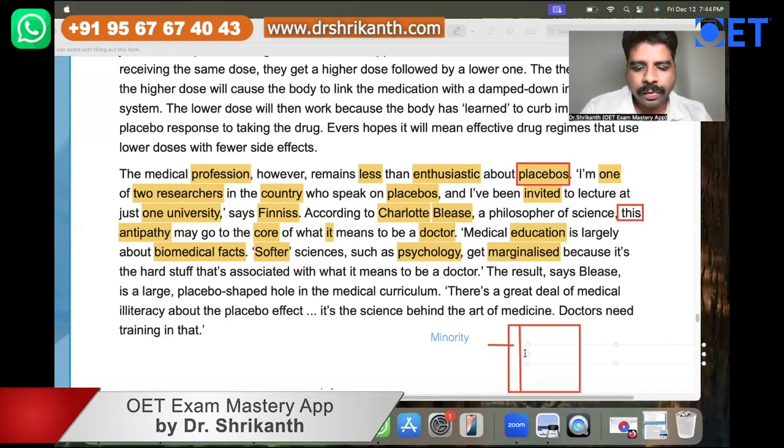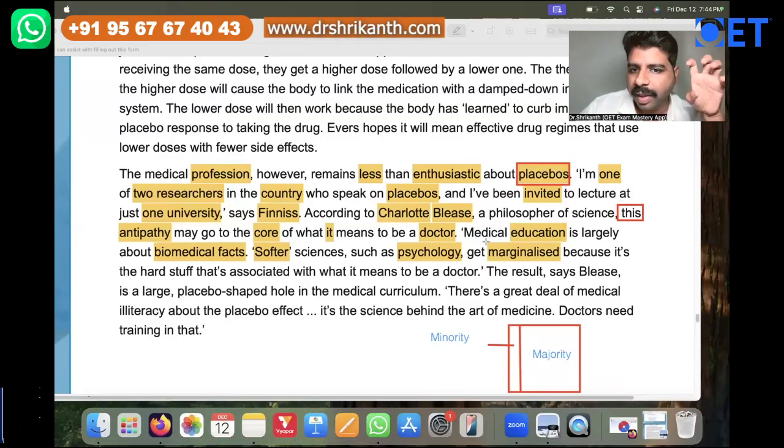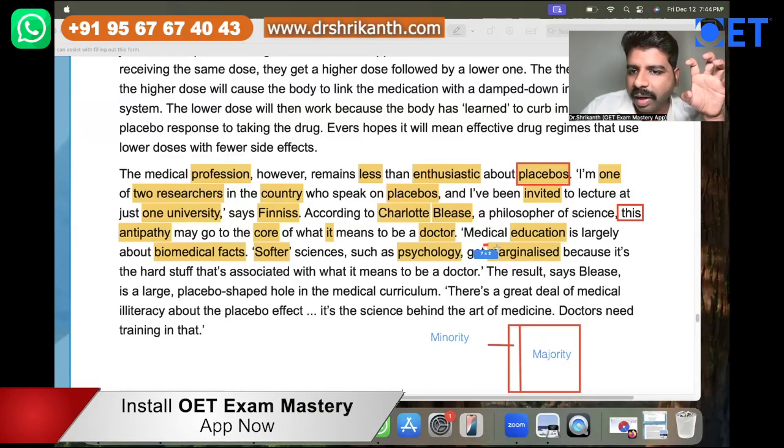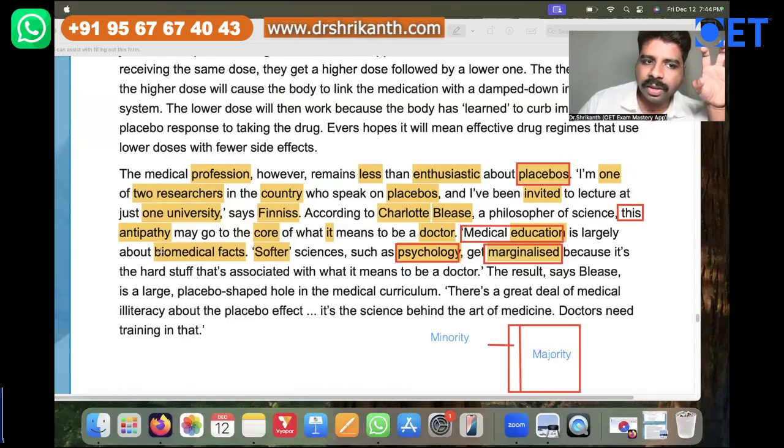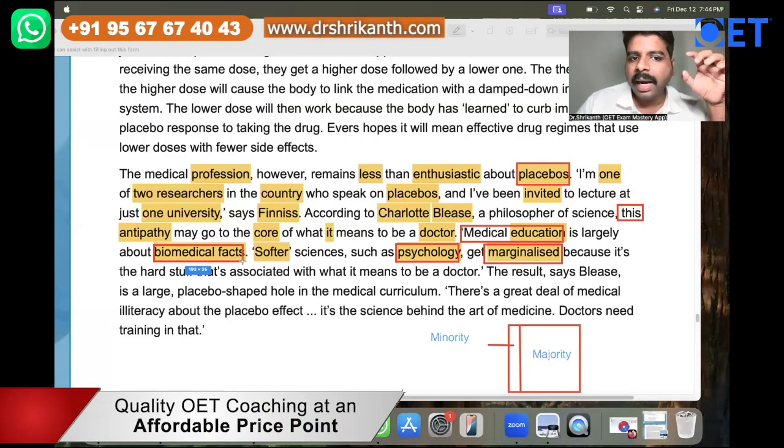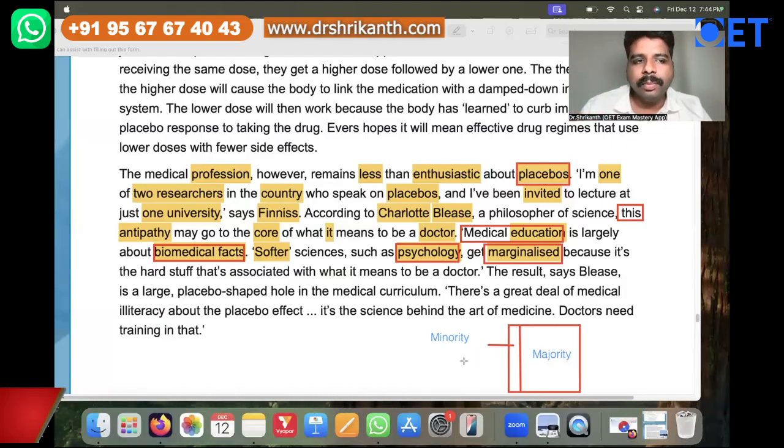And what is the majority over here? The things that are beyond the margin are the majority. So you have to understand the meaning like this. Psychology is marginalized. He is telling that softer sciences such as psychology are marginalized within medical education. Medical education is usually about biomedical facts, and since it is about biomedical facts, psychology, which is a softer science, gets marginalized, which means it is considered a thing of very little importance.